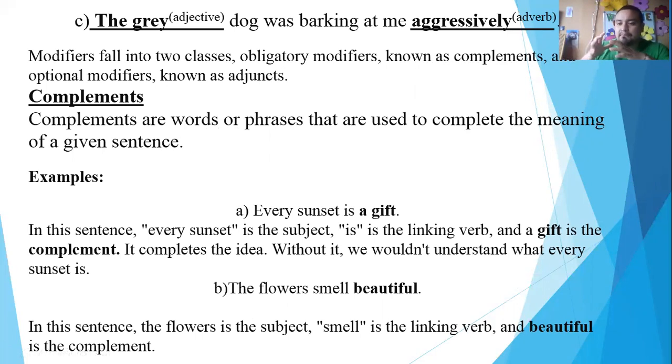So complements are mandatory or obligatory to give complete meaning to a sentence. Without a complement, the sentence will not have a meaning. For example, every sunset is a gift. In this sentence, every sunset is the subject, is is the linking verb, and gift is the complement. If we have it like this, it's a complete idea, but if we remove a gift, the sentence will not make sense. We would not understand what every sunset is.